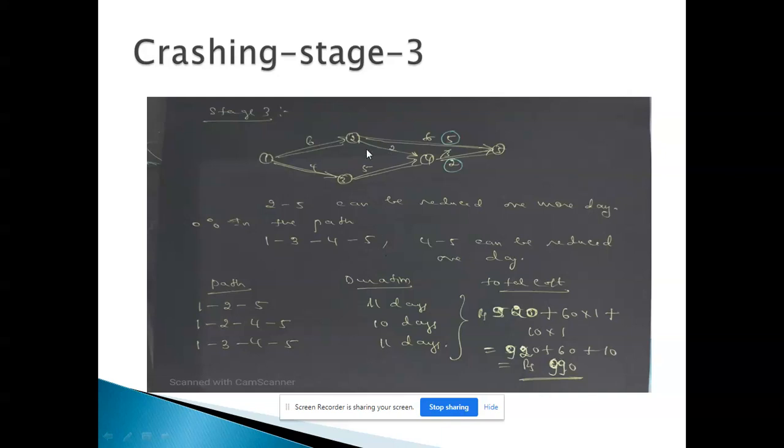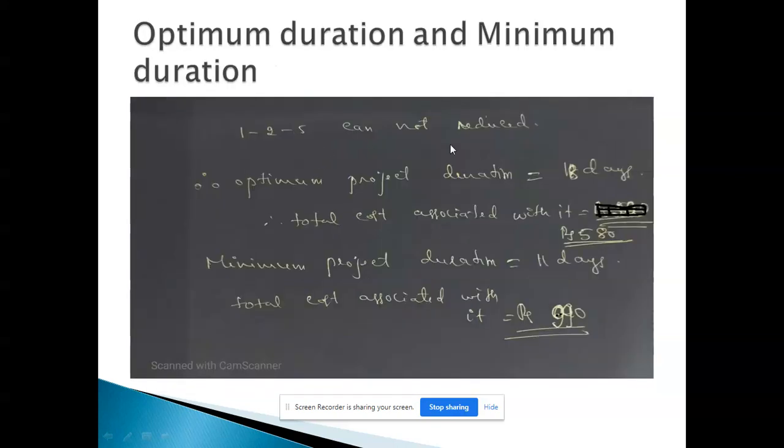Now next stage I can't crash the path 1 to 2, 2 to 5, because 1 to 2 also reached the maximum limit and 2 to 5 also reaches the maximum limit. Whatever other activities can be crashed, if I crash the other activities in the other two routes, my critical path will change. But my critical path should not change. So because the critical path we got in the beginning, that cannot be crashed anymore. So that is why you cannot reduce this path 1 to 2, 2 to 5. So that means we got the solution for the problem.